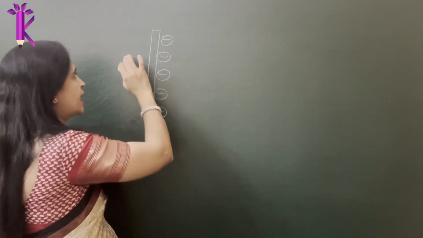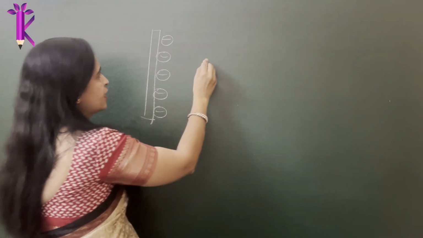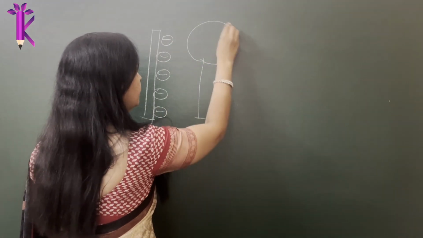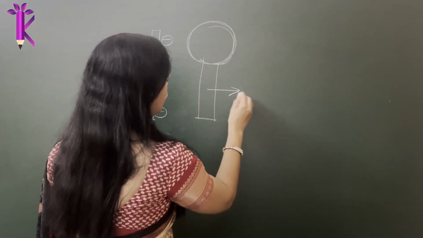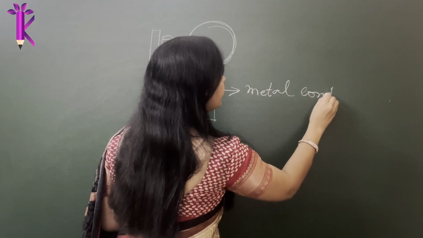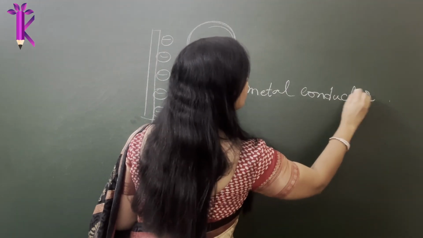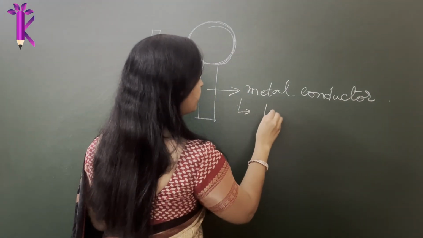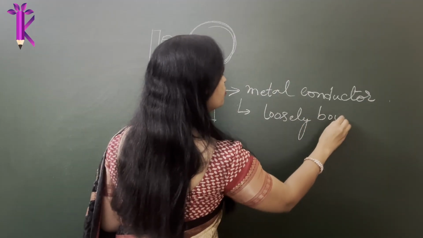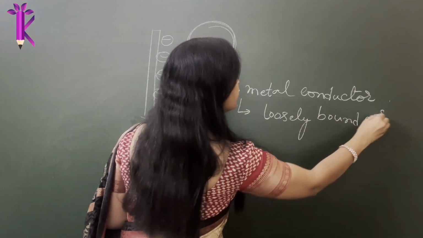So imagine you have a negatively charged rod and you have a metal sphere. Okay, this is a conductor. Imagine this is a metal conductor. A metal conductor has what? Very freely moving electrons, or loosely bound electrons. So point number 1, when I say a metal or a conductor, you should know it has loosely bound electrons.